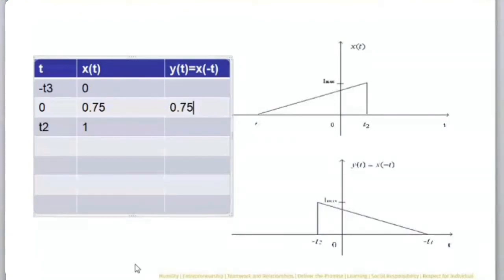Okay, so now I will see for this particular value what is going to happen. If you see here, y of t, which is equal to x of minus t by 2, if I substitute wherever this, I want to see minus t by 2, then what is going to happen? What will be these two values?